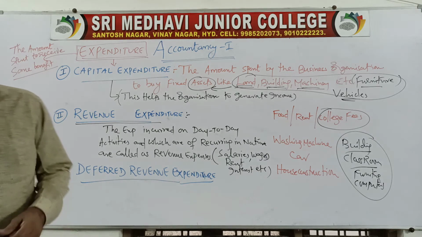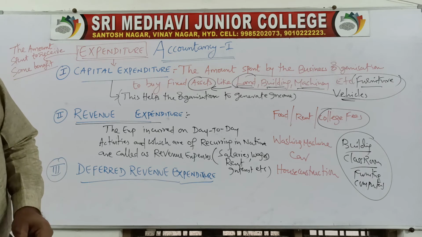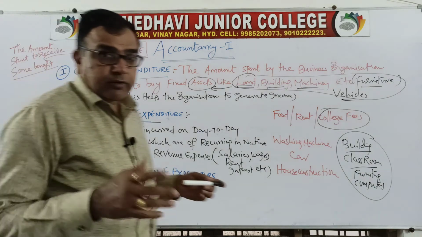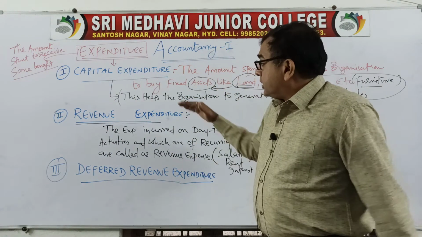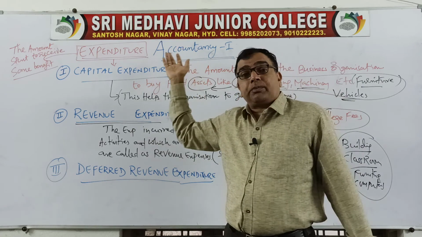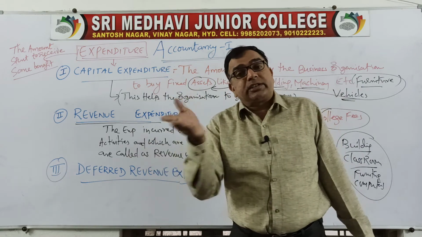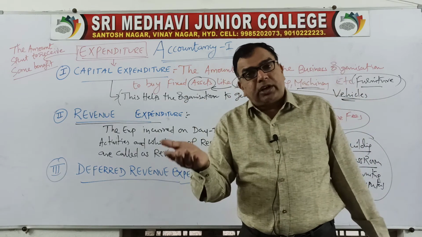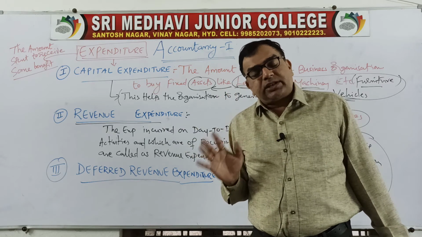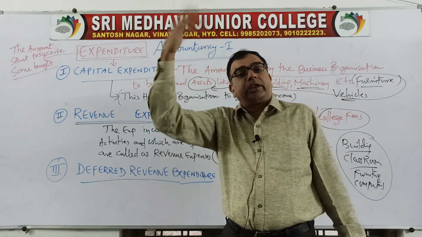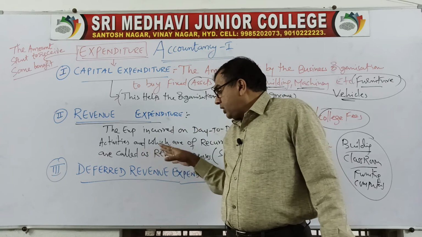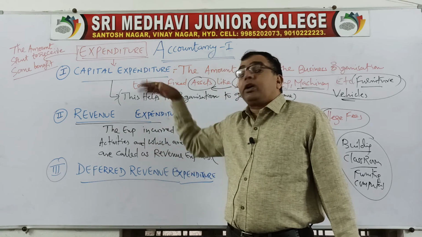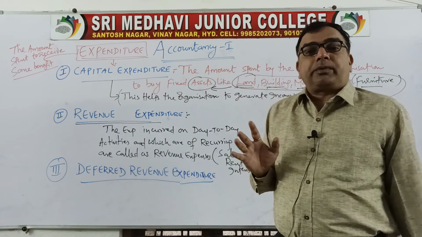the expenditure which is required to be paid. Deferred revenue expenses means which is of neither capital nor revenue. Revenue is a very short period, capital is a very long period. Deferred revenue expenditure is neither revenue nor capital. The life of this expenditure will be more than 1 financial year, but less than 5 or 6 years. It won't give you the benefit of 10 years, 15 years. Okay. So deferred revenue expenditure is the expenditure which is in between revenue and capital. It is neither revenue nor capital.